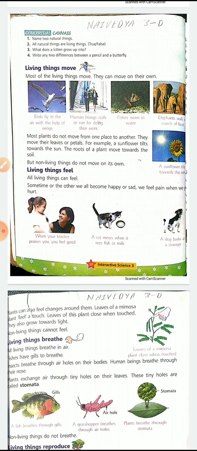Living things breathe. You all know we need oxygen to breathe in, and we give out carbon dioxide. The different animals need oxygen. The plants give out oxygen and take in carbon dioxide. So all living things breathe in air. Fishes have gills to breathe. Insects have air holes on their bodies. Human beings breathe through their nose. And plants exchange air through tiny holes on their leaves. These tiny holes are called stomata. Non-living things do not breathe at all.